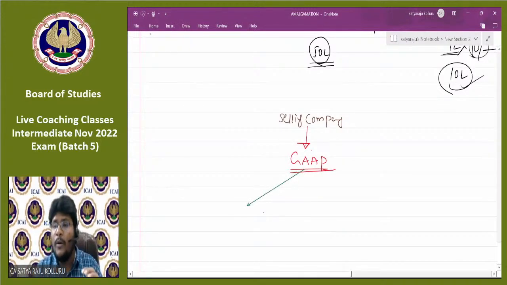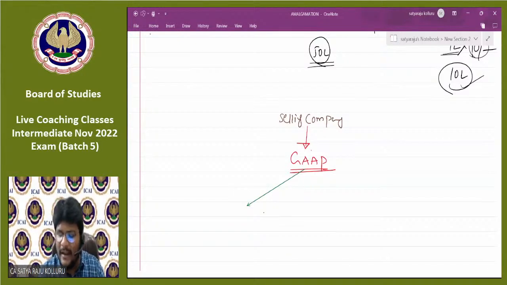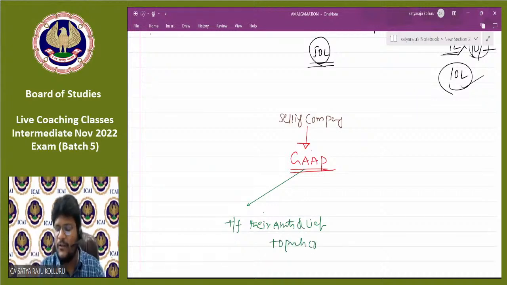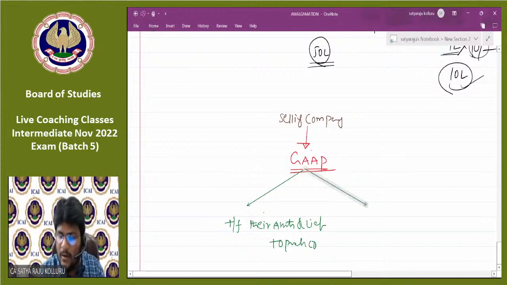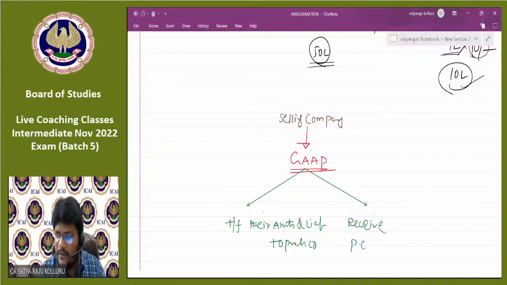First, to provide the accounting treatment, what exactly is happening? First, you need to observe. The selling company transfers its assets and the liabilities to the purchasing company. That is the first task it needs to do. So after transferring its assets and liabilities, it needs to receive purchase consideration from the purchasing company.